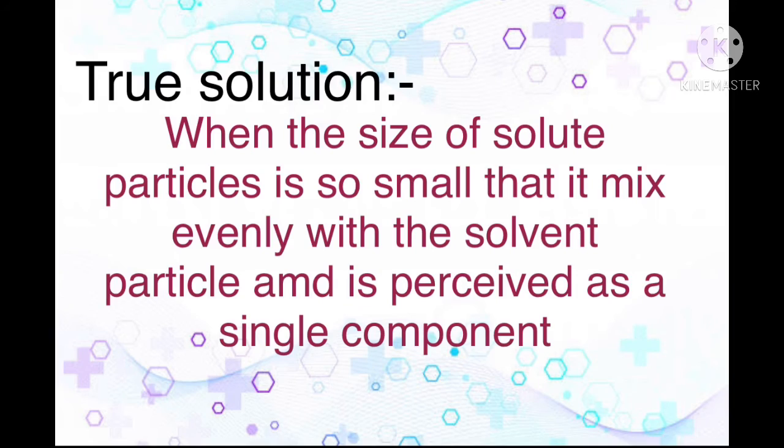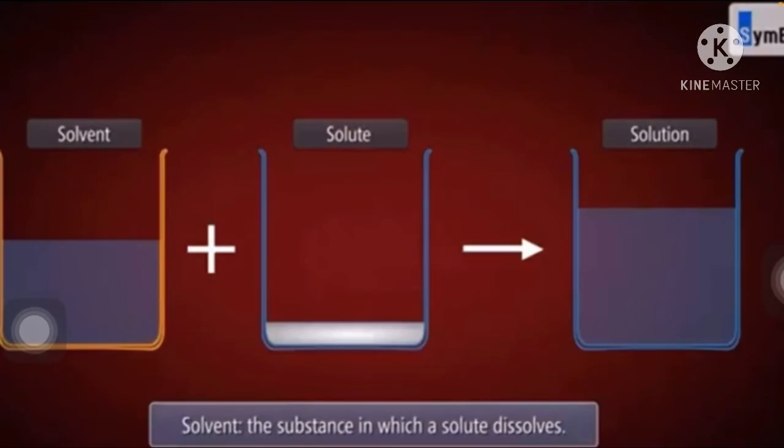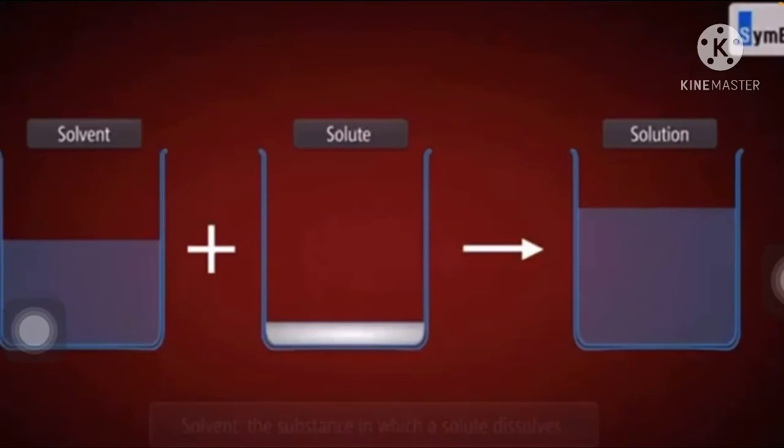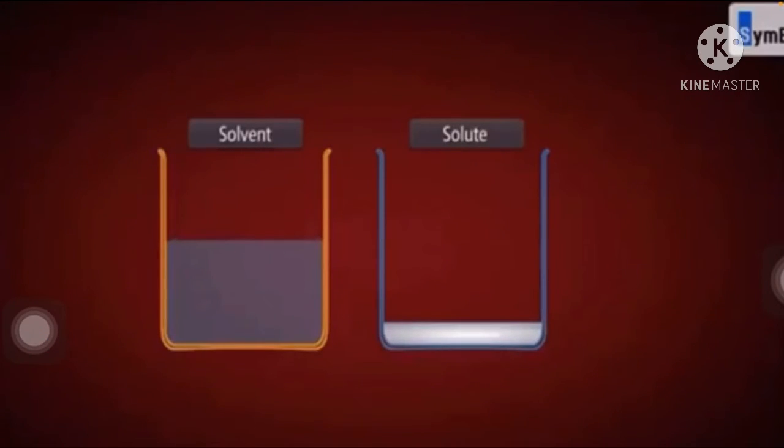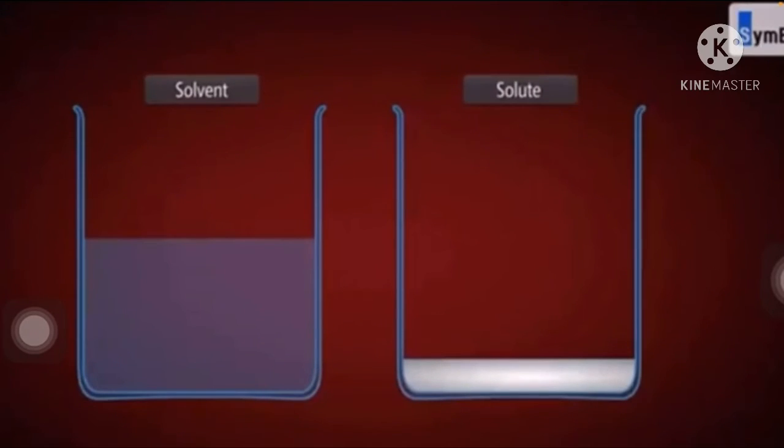So let us see what a solvent is. Solvent is the substance in which the solute dissolves, and the solute is the substance that dissolves in a solvent. Solvent is always taken in a greater amount compared to the solute. Both can be present in gas, liquid and solid state.